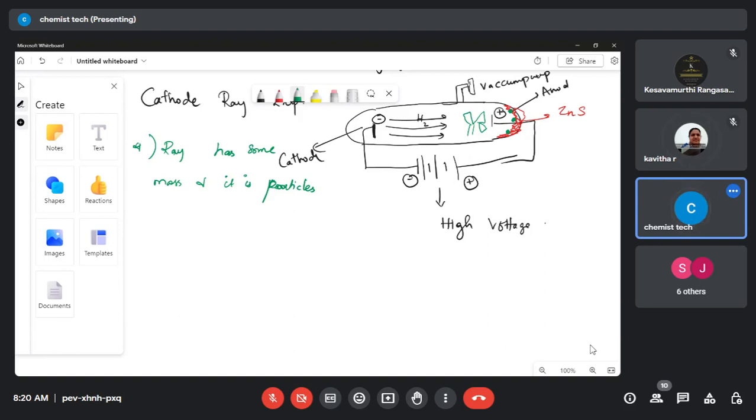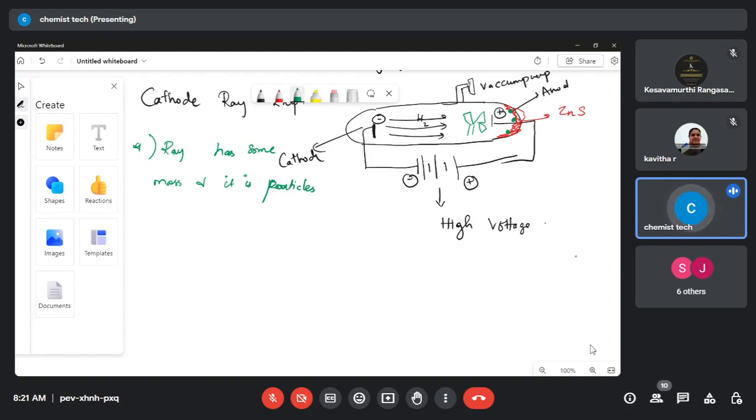So I think that is clear, right? Is there any doubt so far, students? No, ma'am. Okay, fine. So next, some rays are passing from the cathode to the anode, and the next point is that they have some mass. Whatever has mass is a particle, so matter is made up of particles, right? Mass and volume are the main criteria for particles. So we proved that the rays have mass and the nature of a particle.